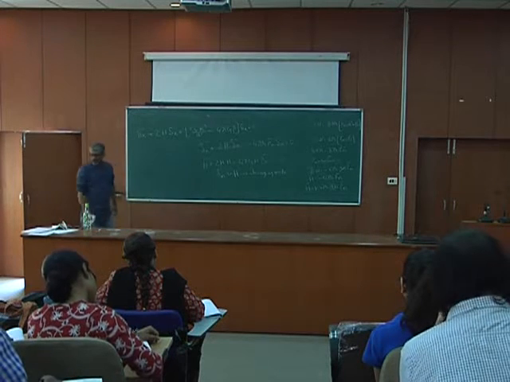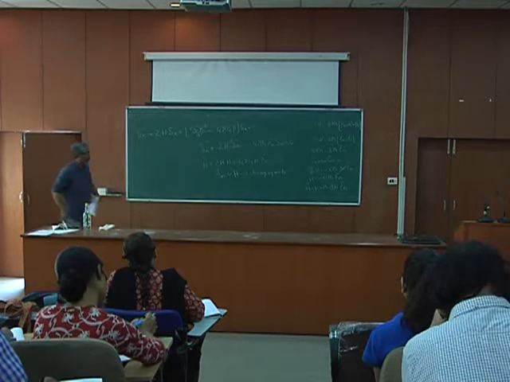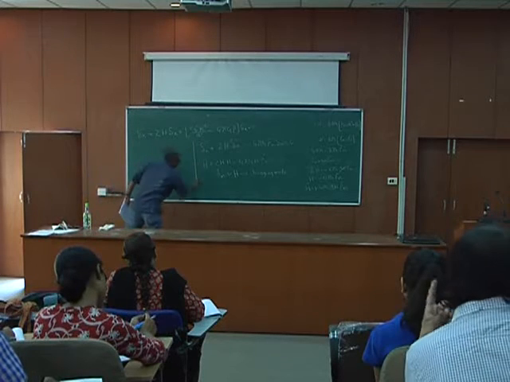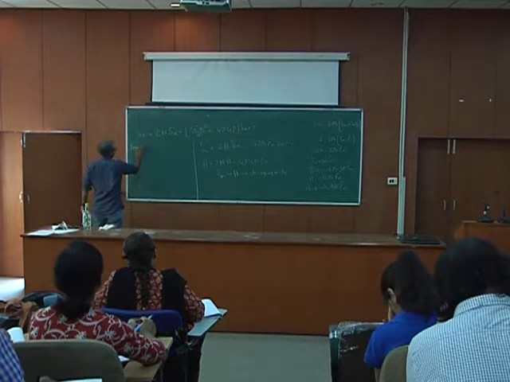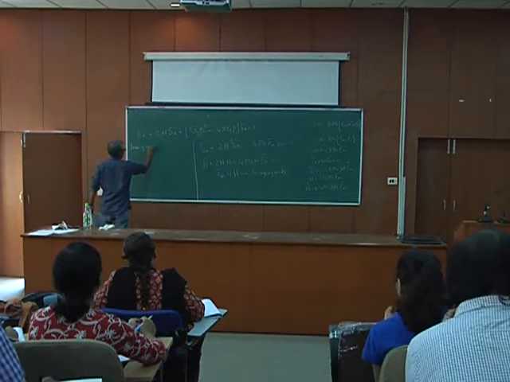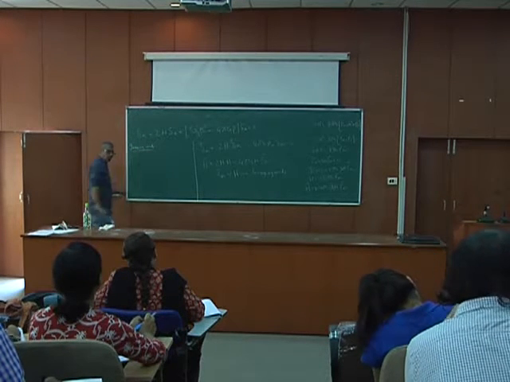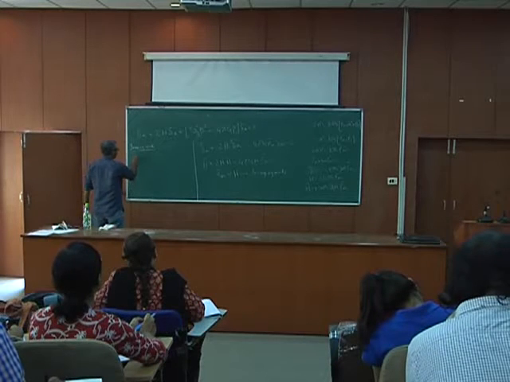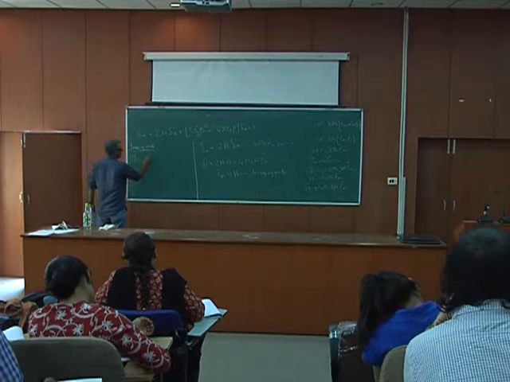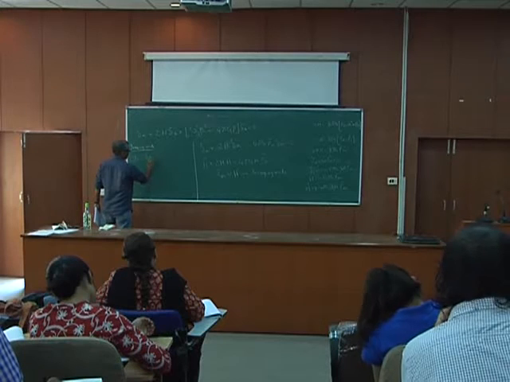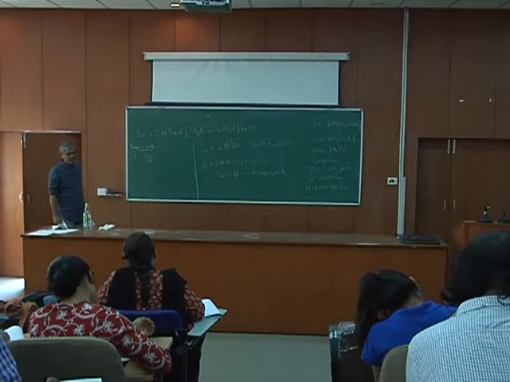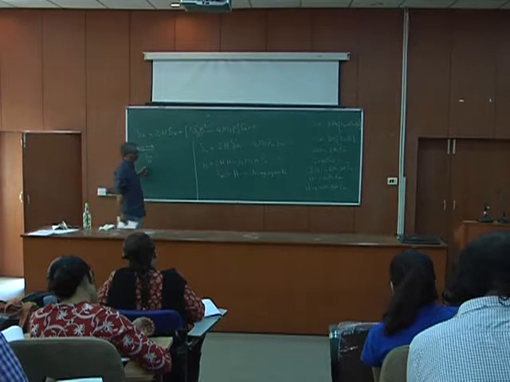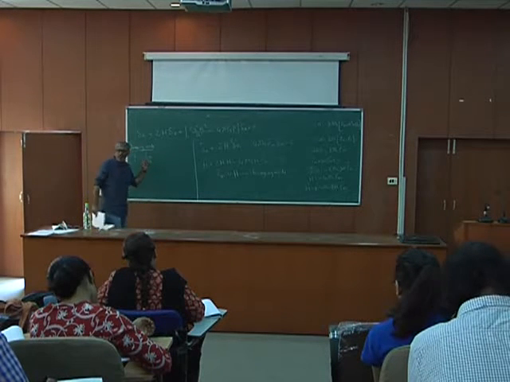To get the growing mode, we define a parameter y, which is delta m by H.